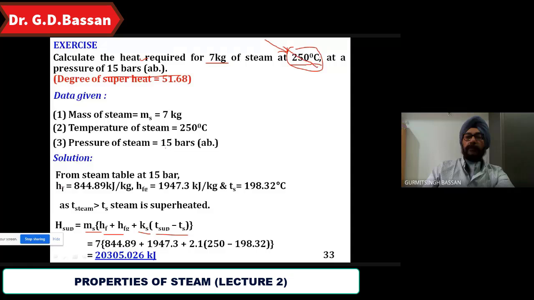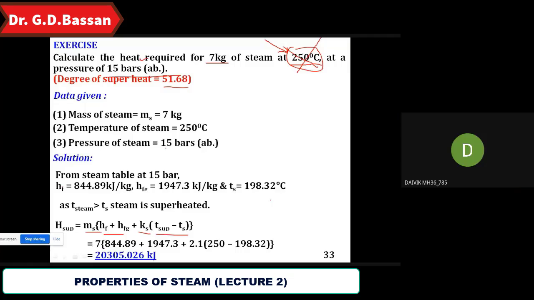Now suppose instead of the temperature, calculate the heat required for 7 kg of steam having degree of superheat as 51.68 at a pressure of 15 bar. What should I do then? What will you do? T sub minus Ts is equal to 51.68.